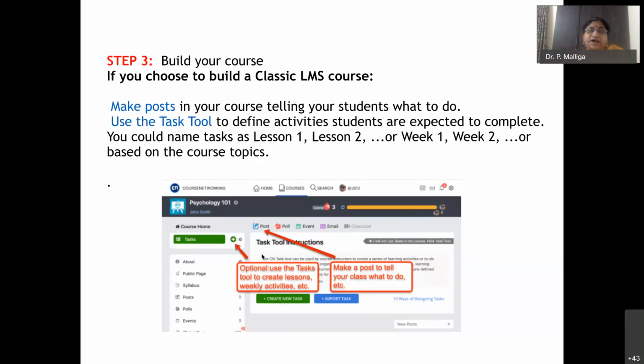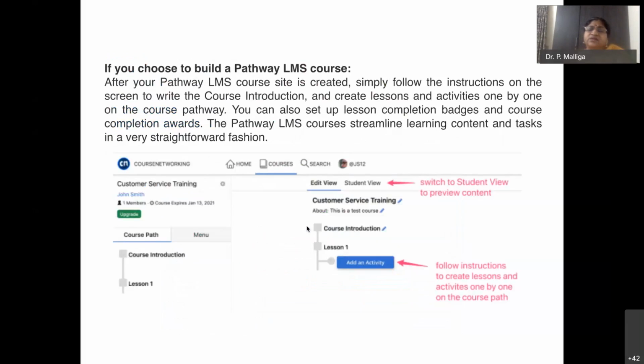Let us say week 1, this is a framework only. After creating it, you want to put the post. Post means maybe I will post a video, a text material, or an assignment. For that you use the post button. So first you create a course, then you select what type of course, then you create the task and the post. And then the rest is easy.